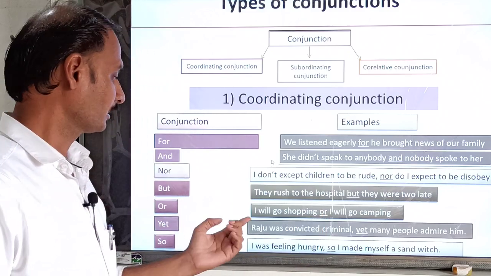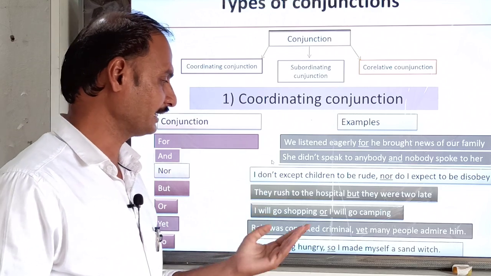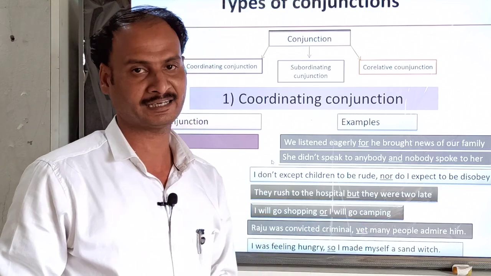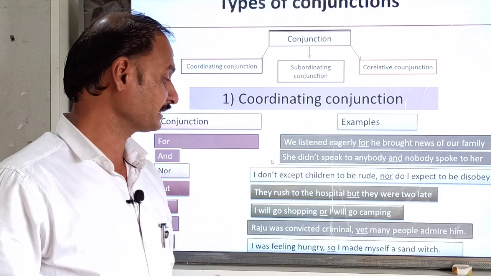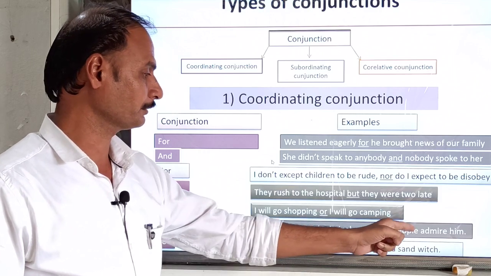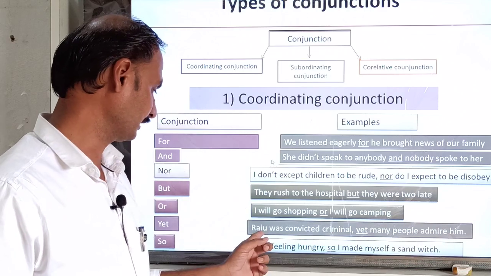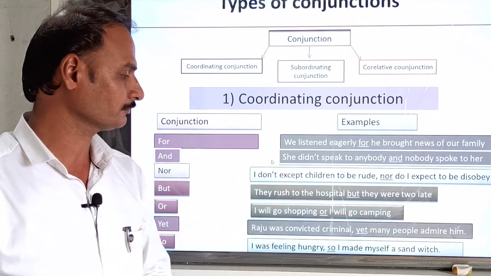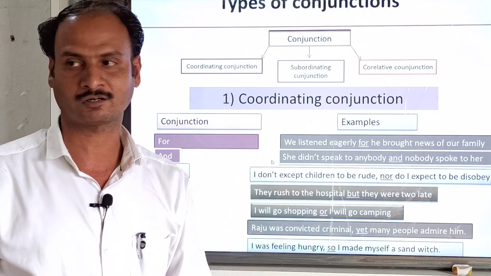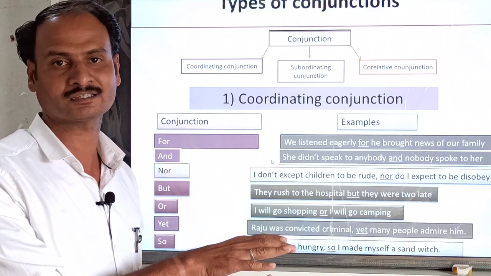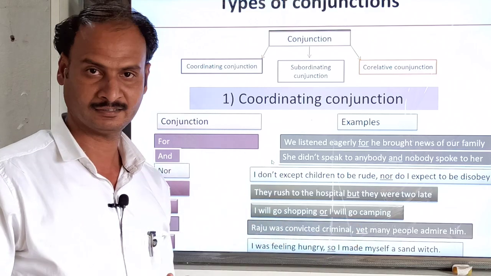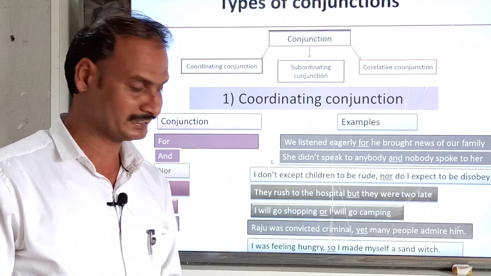Then yet: Raju was a convicted criminal, yet many people admire him. Many people admire him is an independent clause. Raju was a convicted criminal is also an independent clause, and both independent clauses have been joined with yet. Understand? What is the meaning of this sentence in Marathi?